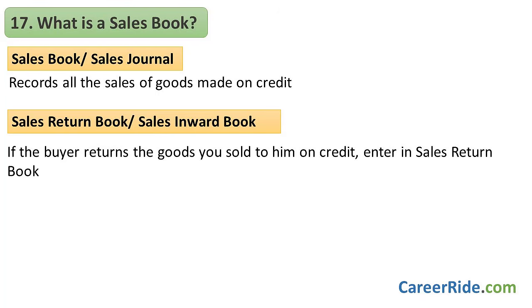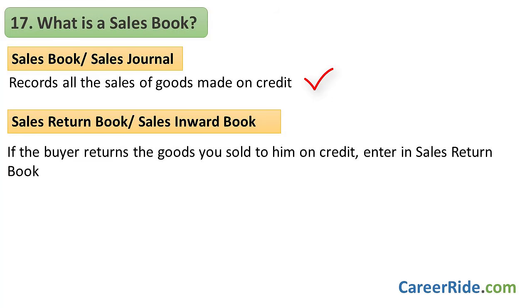Moving on to question number 17 now. What is a sales book? Now see, a sales book, also called as a sales journal, is a book that records all the sales of goods made on credit. Cash sales are not recorded here. If you sell any assets or things on credit, they are also not recorded here.